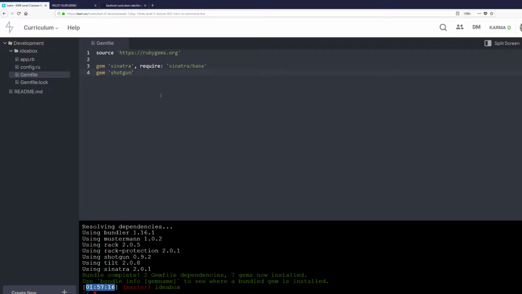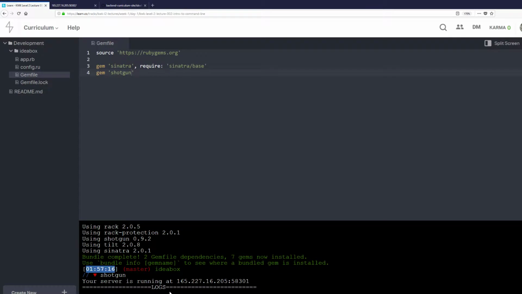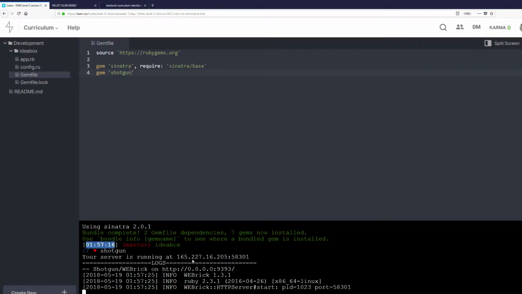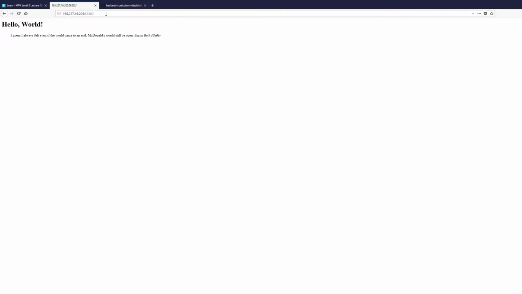Get everything we need to get. And now what I do here is I'm going to type in shotgun. And it says my server is running at this IP address and that port, which is different. So it's 165.227.16.205, 58301. So I'm going to change this to 01. And we see that this is the same thing as before.